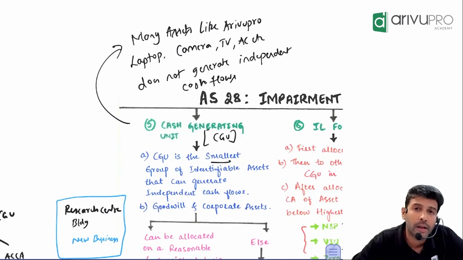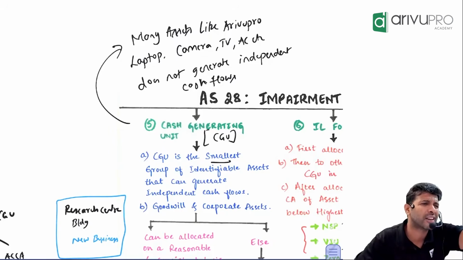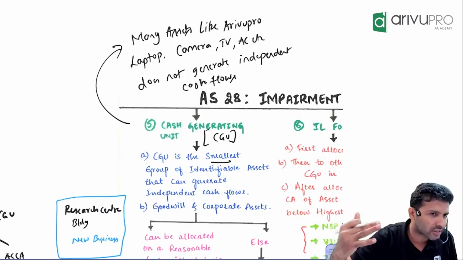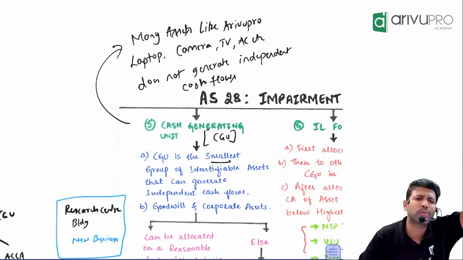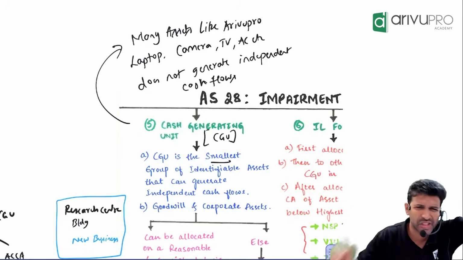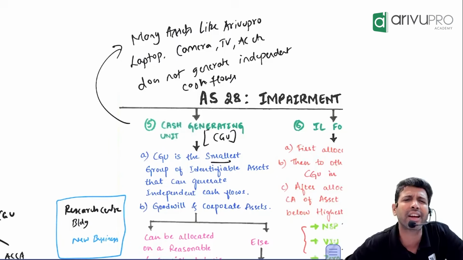Why? Can goodwill alone generate benefit, or is goodwill just a balancing figure? You don't know what to account. You compared purchase consideration with net assets. Why you paid more, you don't know, right? AS 14 told to account it as one balancing figure called goodwill. It's a simple balancing figure which you are giving a fancy name called goodwill. Can that balancing figure generate independent benefits?